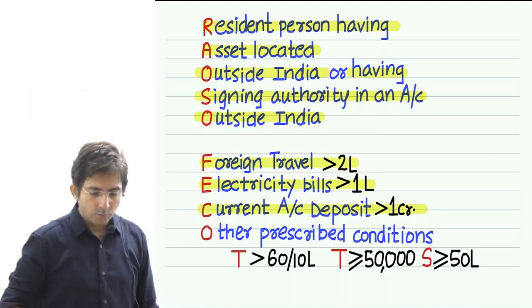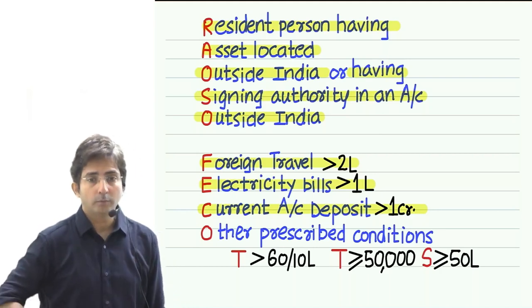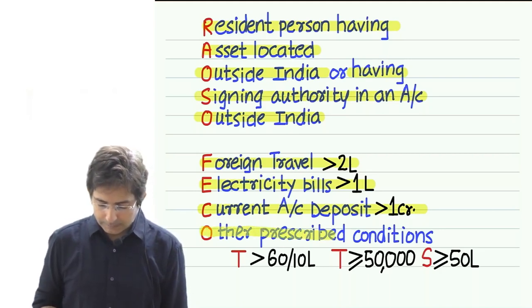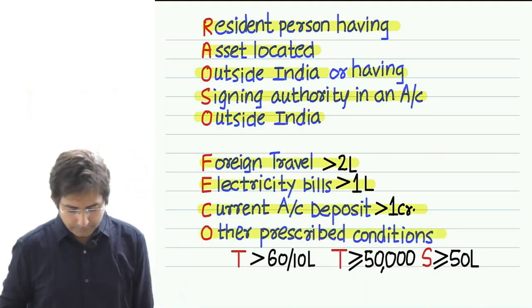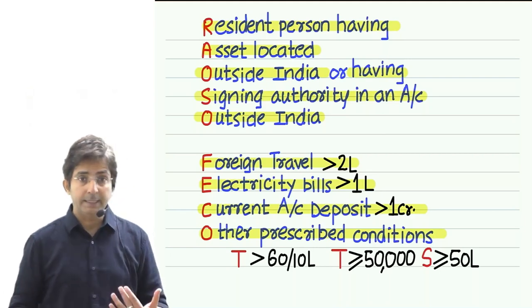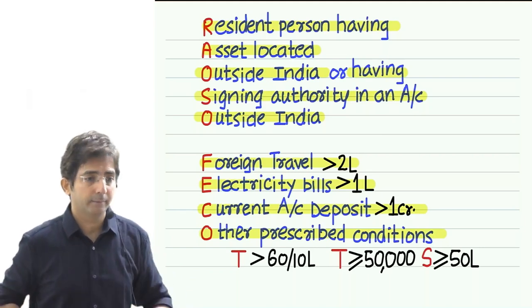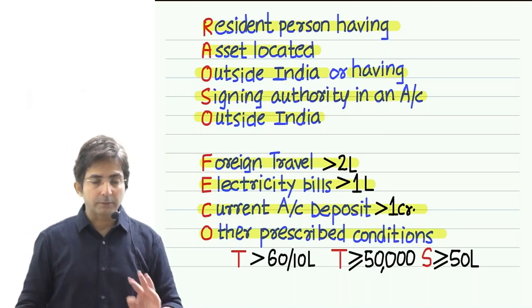Then what was FACO O? In FACO what was O? Other prescribed conditions. See, these are conditions only: turnover, TDS, savings account. So these conditions, who has prescribed? CBDT. So CBDT has prescribed 3 more conditions.